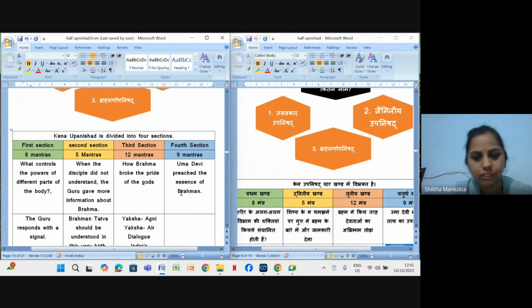And in Hindi these sections are known as khands, है ना, इनको खंड बोलते हैं सेक्शन को. प्रथम खंड, द्वितीय खंड, तृतीय और चतुर्थ खंड, right? So in the first section there are 8 mantras, second section 5 mantras, third section 12 mantras, and fourth section 9. So what are the main points in the first section, what are the main points in the second section, we will learn now, right?